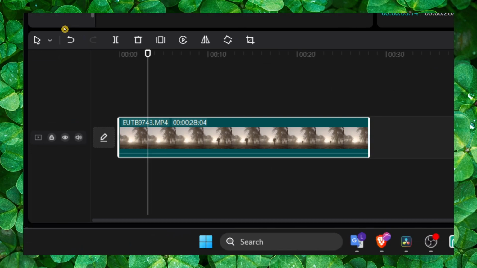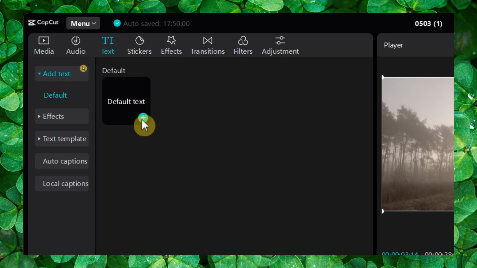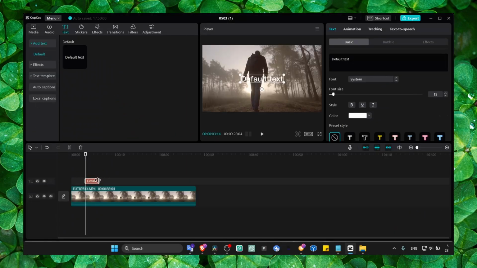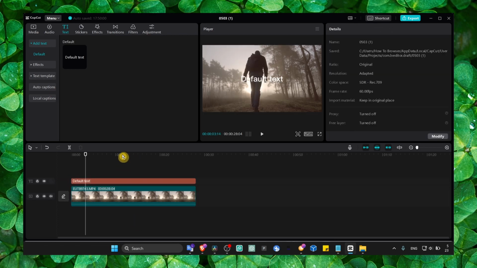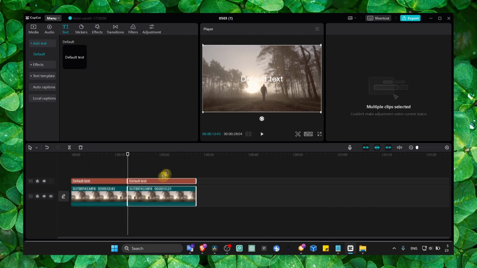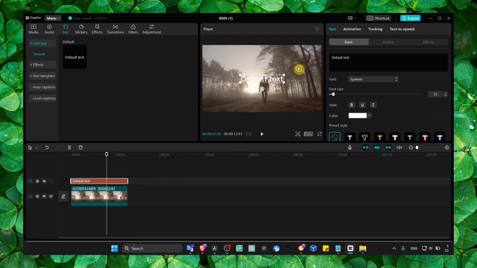Go to text here, click on text, click on add to track. So now we have text added to the track, highlight both, and I'm gonna move the playhead exactly so I can crop this video. Control B and click on delete here. Now we have text here, write what you want and change the font.